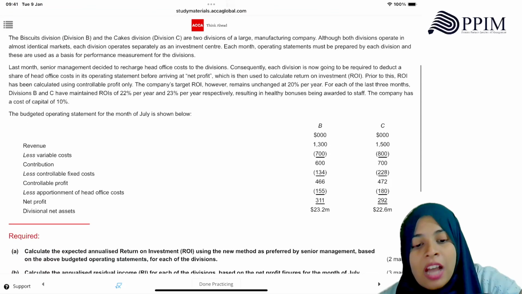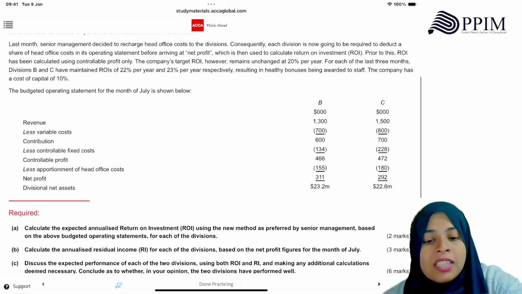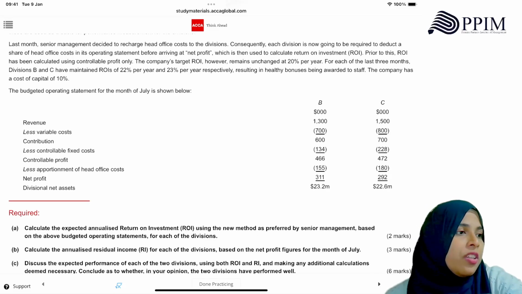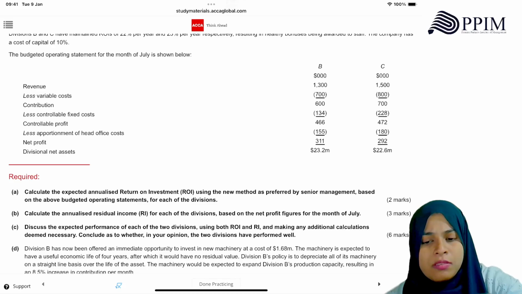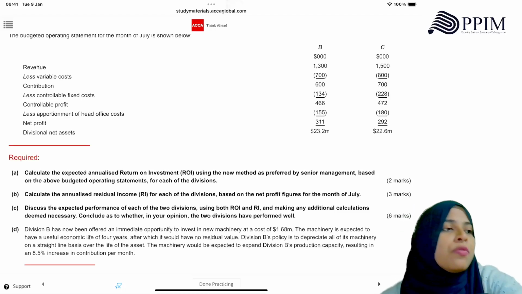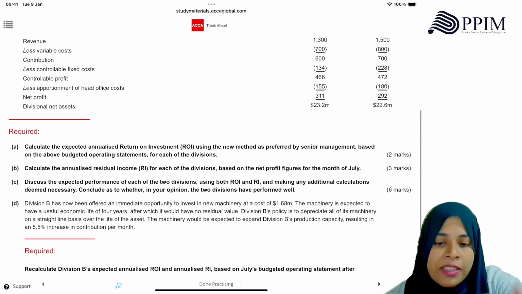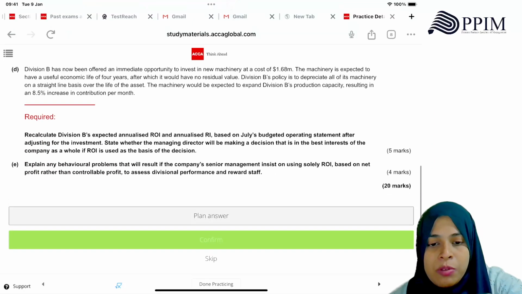Okay, they're saying that earlier they were using controllable profit. Now they are going to use the net profit. So they are asking you to calculate ROI using the net profit. That's what they're saying. Even in part B, calculate the annualized residual income for each division based on the net profit figure. But that's the wrong way to calculate ROI. You don't generally calculate it with net profit.